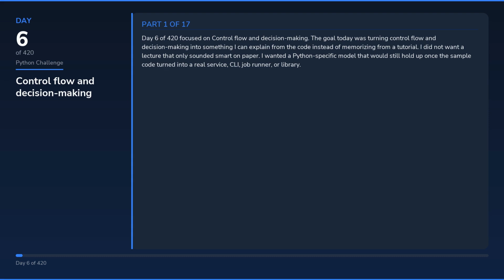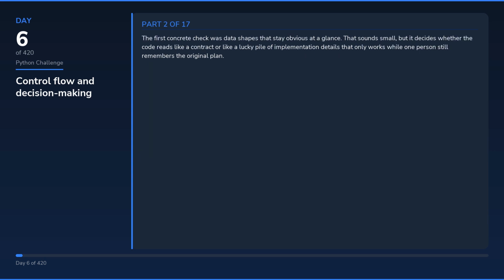Day 6 of 420 focused on control flow and decision making. The goal today was turning control flow and decision making into something I can explain from the code instead of memorizing from a tutorial. I did not want a lecture that only sounded smart on paper. I wanted a Python-specific model that would still hold up once the sample code turned into a real service, CLI, job runner, or library. The first concrete check was data shapes that stay obvious at a glance.